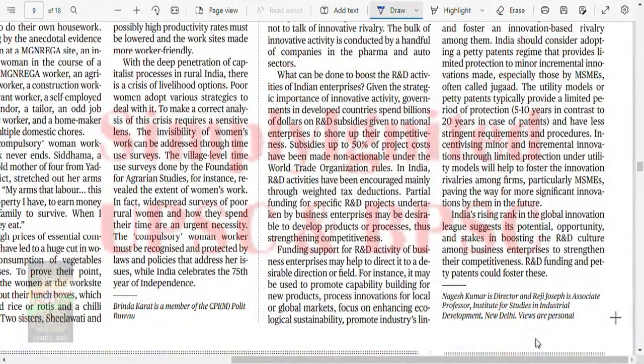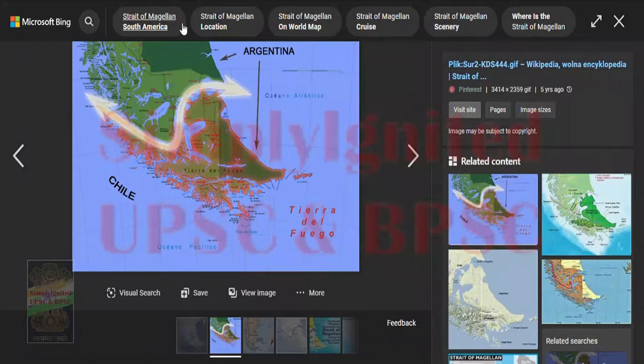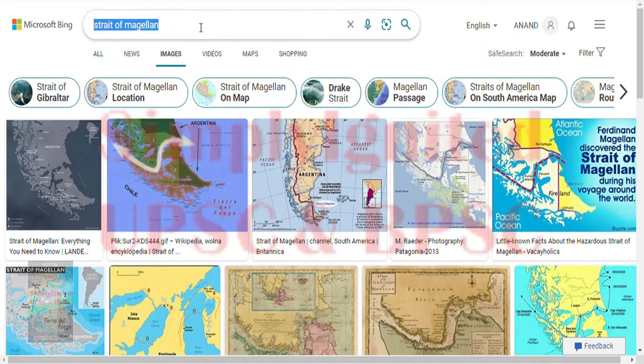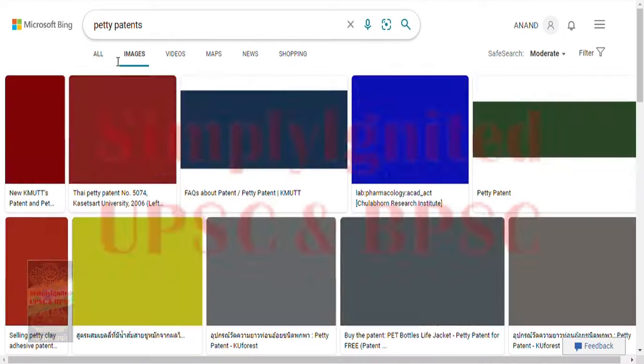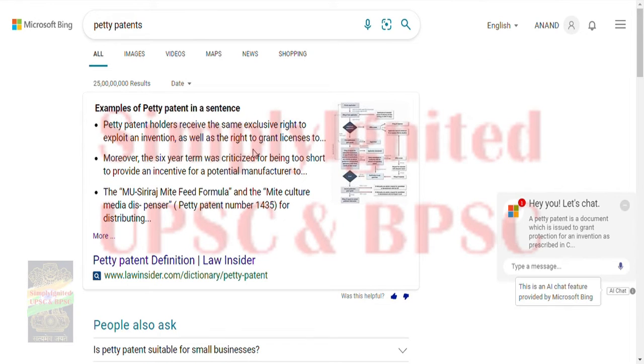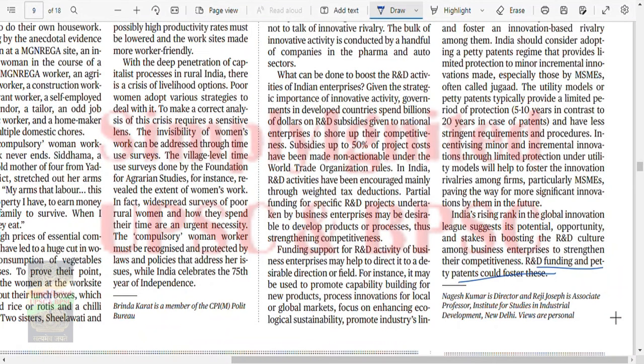I think we'll suggest potentiality and all those things. Petty patents could foster these. So what is this petty patent? Let's see. Okay. So a petty patent is a kind of patent where the patent holding time is less. Fine.